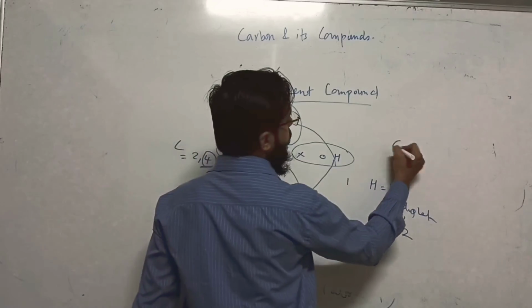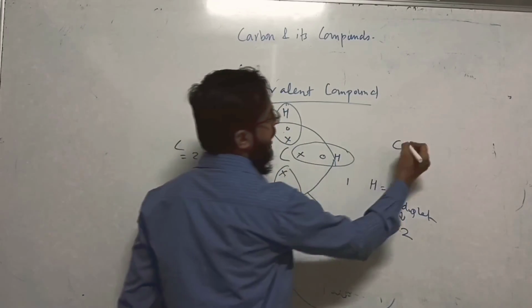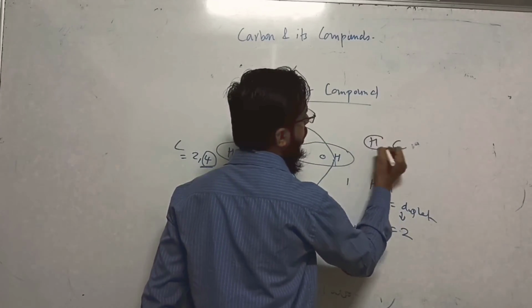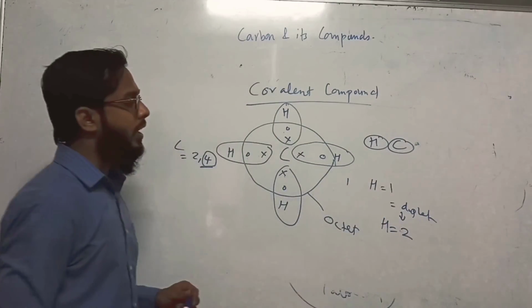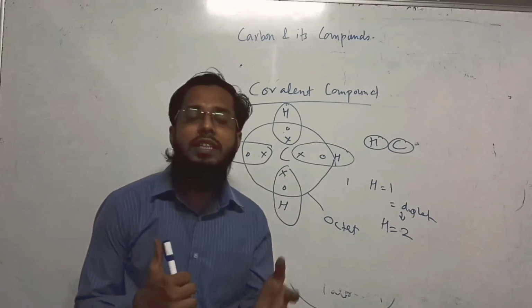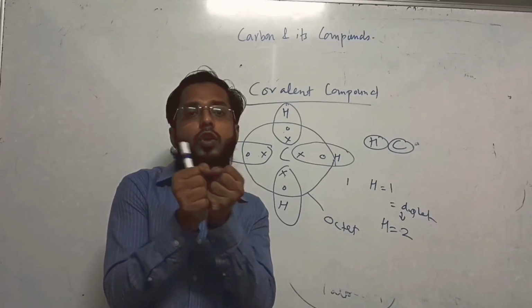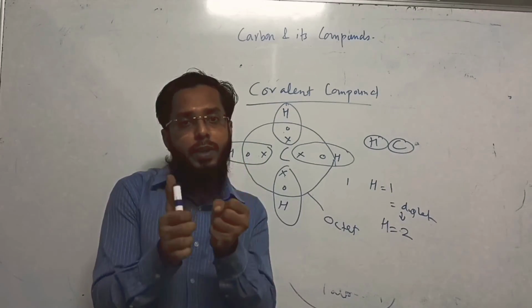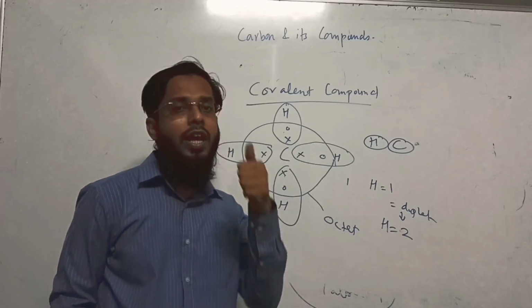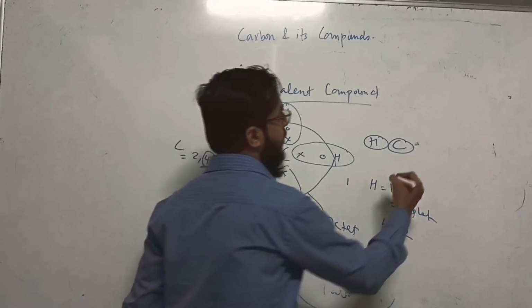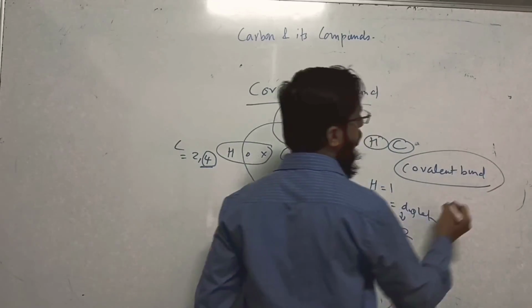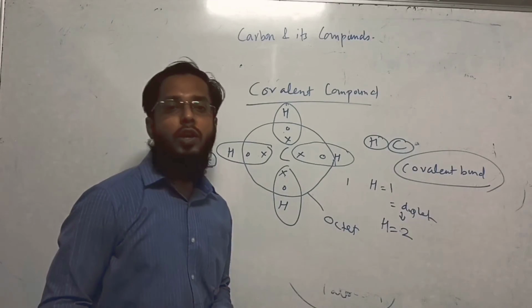Now ये जो इलेक्ट्रॉन शेयर किए हैं, उस वजह से जो क्लोजनेस है, this closeness of hydrogen atom with carbon atom is known as covalent bonding. The force of attraction which brings the carbon and hydrogen close, that closeness is because of sharing of electron, and that closeness is referred to as covalent bond. What is covalent bond? The bond formed by sharing of electrons.